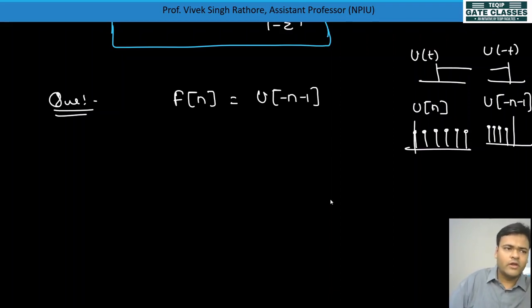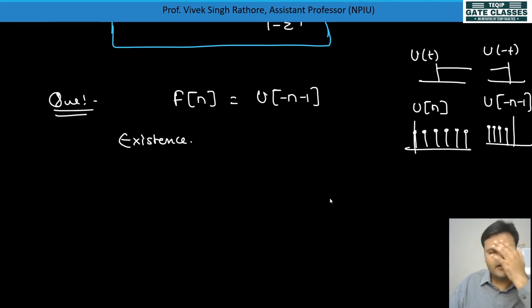So if you want to calculate the z transform for this type of signal, first of all you need to check the existence condition, that is, whether we are able to calculate its z transform. In an objective type of question, if you see options like "z transform is possible or not", then do check the existence condition, because if it is in the options, it may be the answer. So the existence condition will be checked.